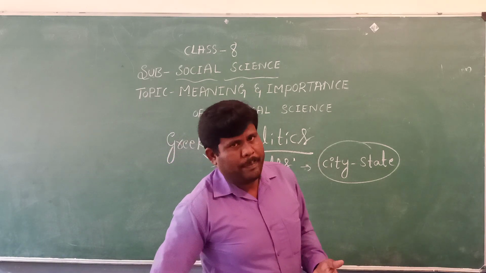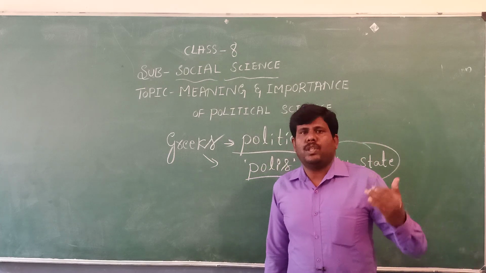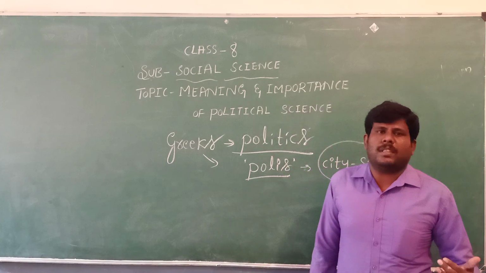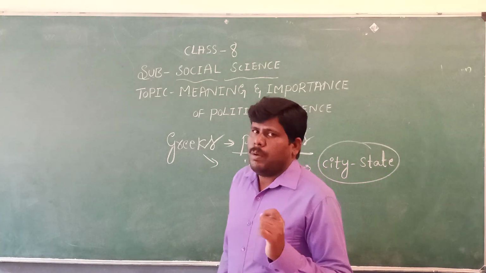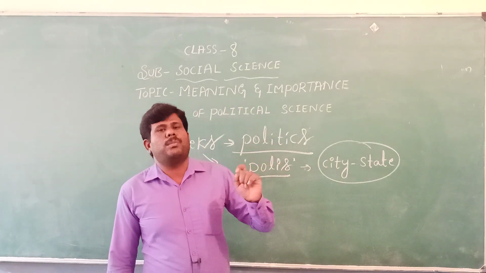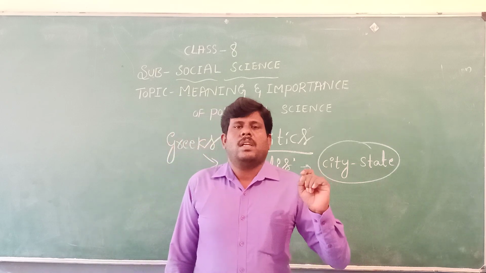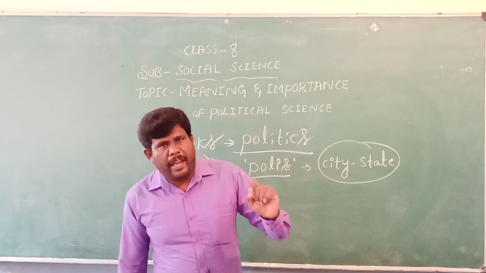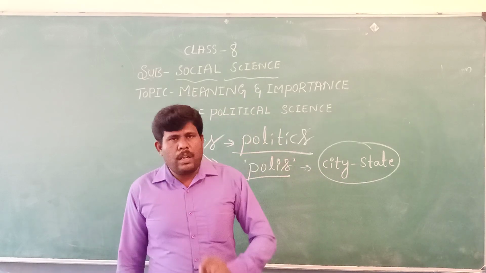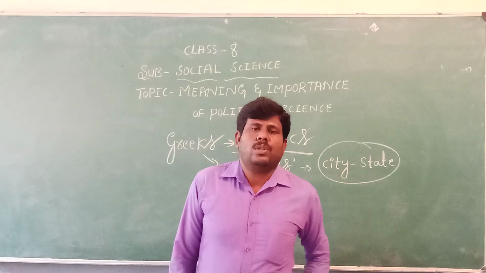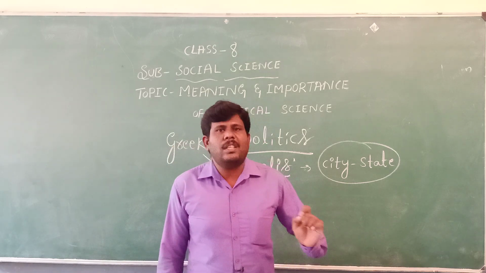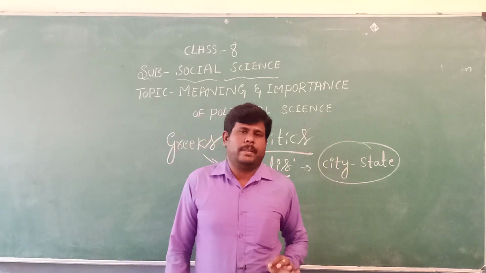In modern days, political science has been given new definitions. So, what are the main definitions of political science in modern days? See, political science means the subject which studies the origin, development, nature and function of the state, and also the fundamental rights, duties and policies of the citizens of the country.